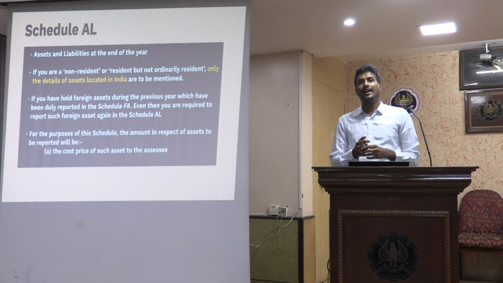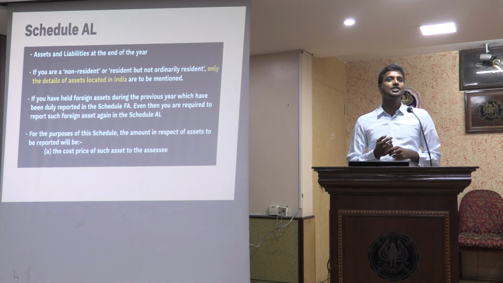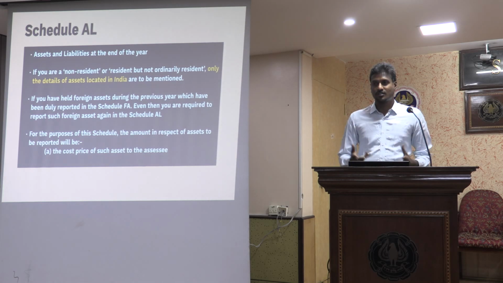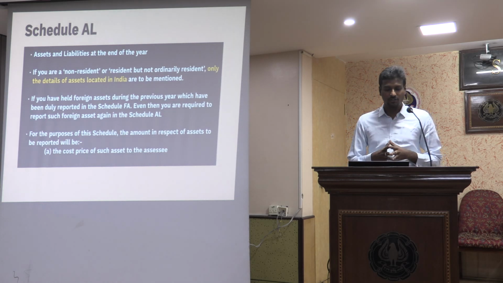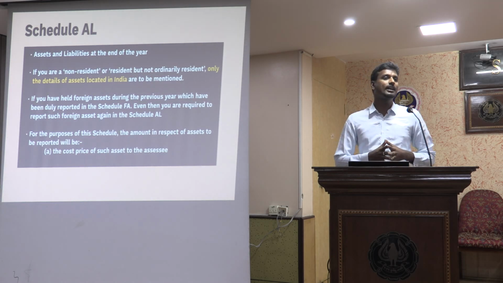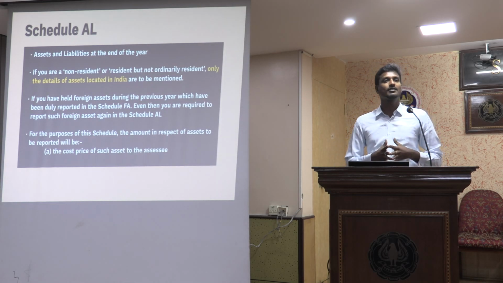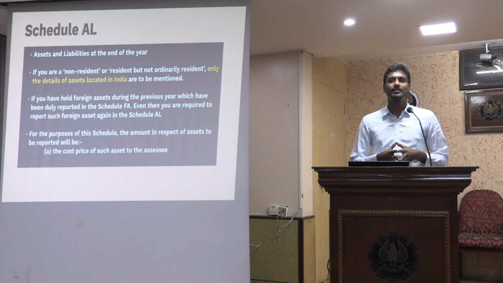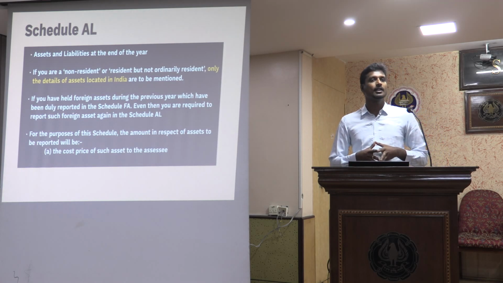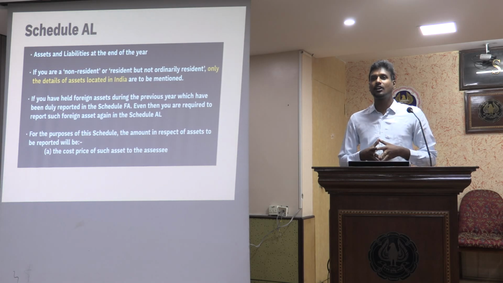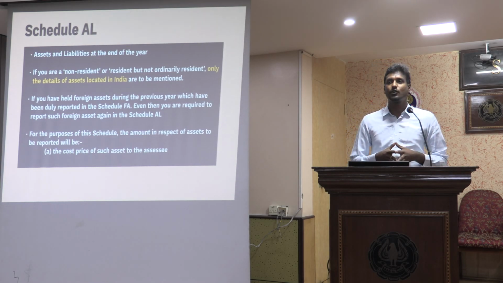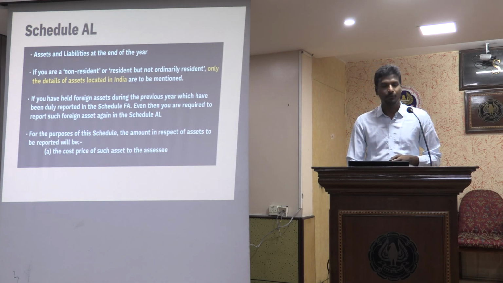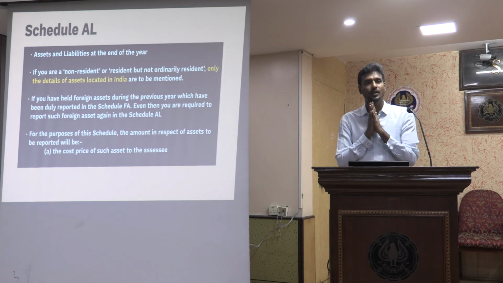Now what is the value that I need to disclose here? Whether it is the balance sheet value or the market value, realizable value or the cost. So it is very clearly given in the instructions. The cost of the asset, or the cost price of such asset to the assessee, needs to be disclosed. Okay? If it has come through a gift, then the cost to the previous owner needs to be disclosed here. If you are not able to ascertain the cost to the previous owner, then you will have to take the fair value as on the date of the receipt, determine the value as cost and disclose it here. So the first preference is the cost.